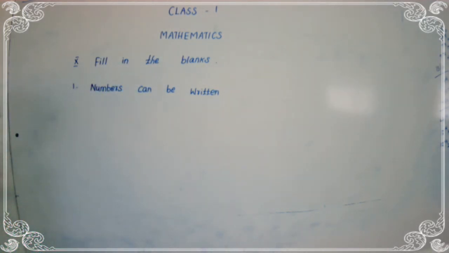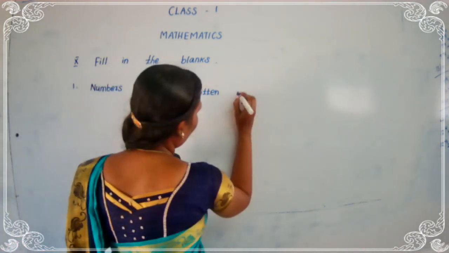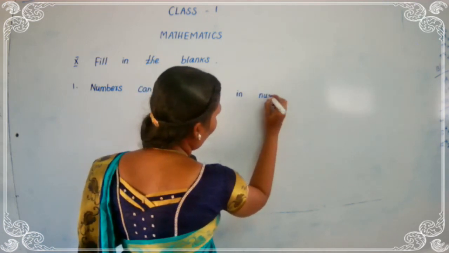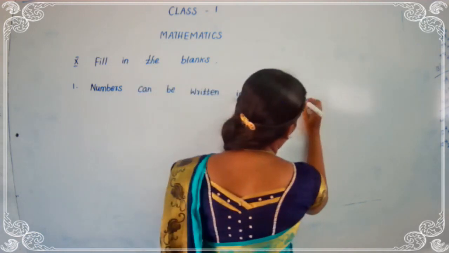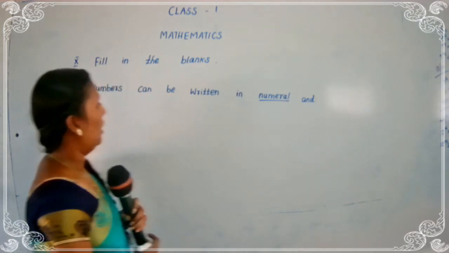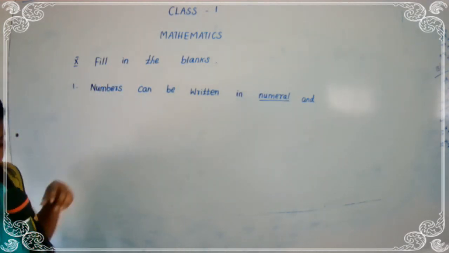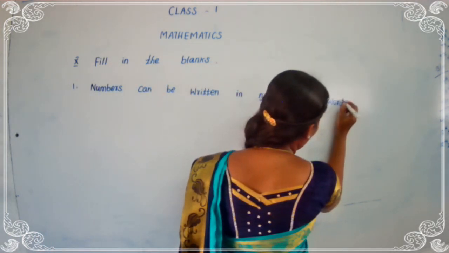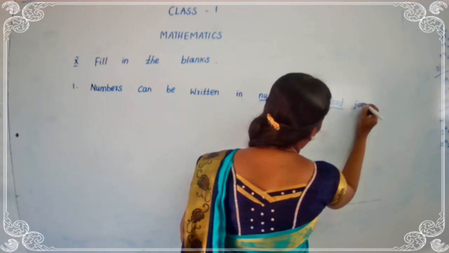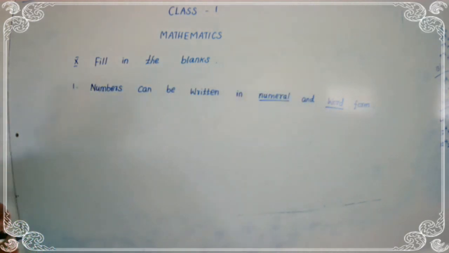Numbers can be written in numeral, N-U-M-E-R-A-L, and word form, W-O-R-D, word, F-O-R-M, form. Numbers can be written in numeral and word form.